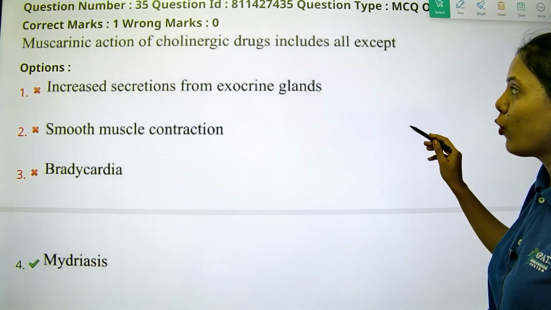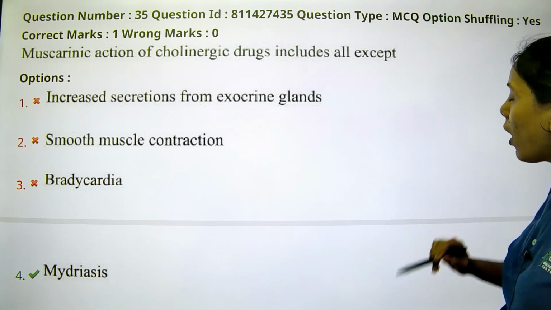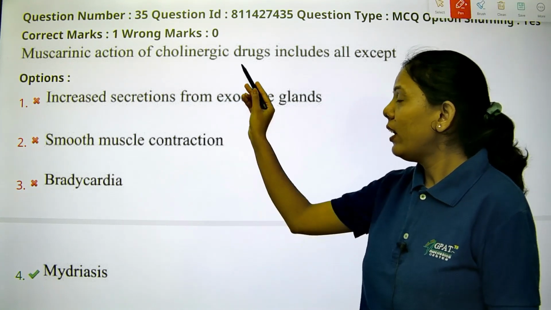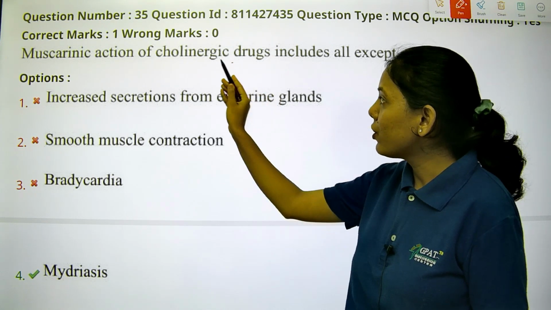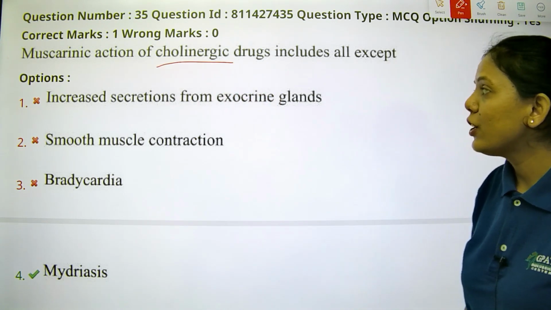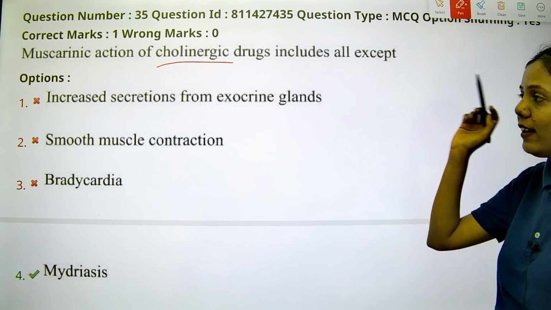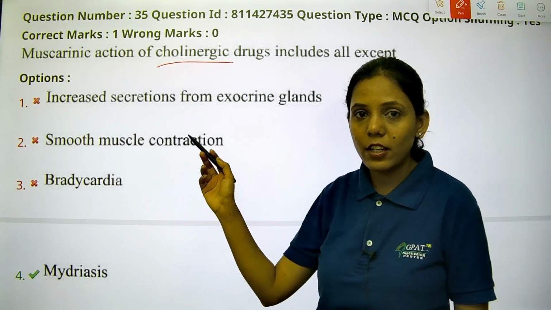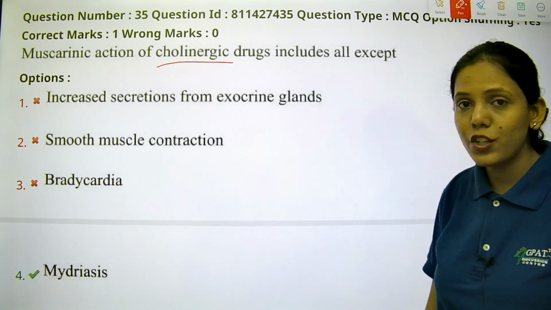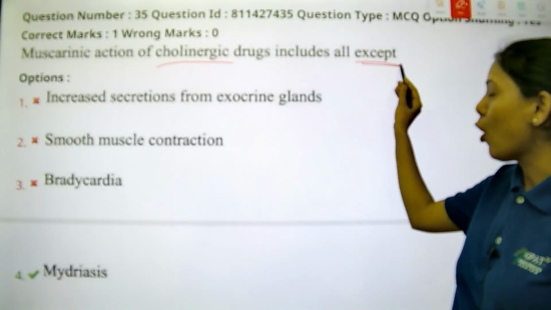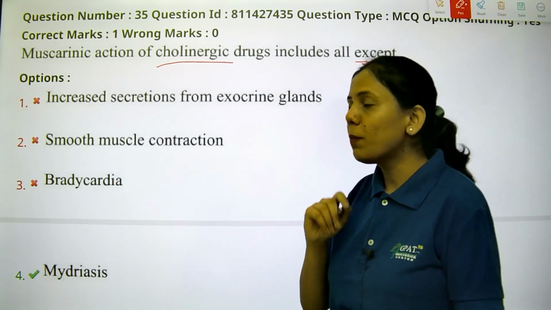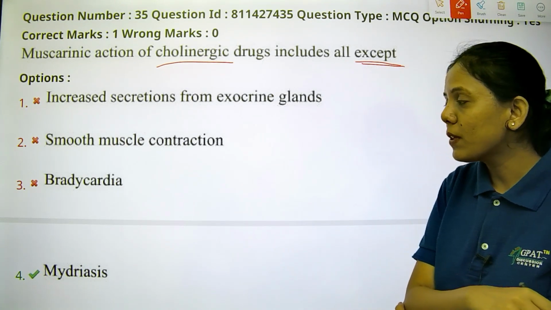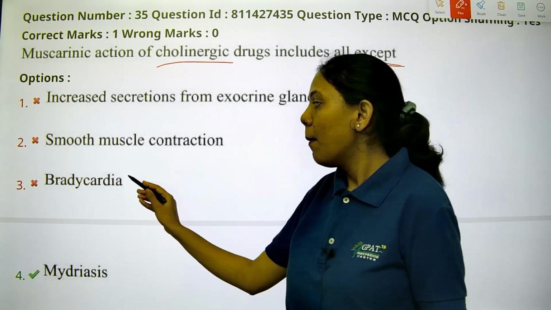Muscarinic action of cholinergic drug includes all except. Okay, so cholinergic drugs give muscarinic actions. Let's see, increased secretion from exocrine glands. Yes, it will increase the secretion. That is the activity of cholinergic drugs. We have to identify which is not there. Okay. Next is smooth muscle contraction. Yes, so smooth muscle contraction will happen.